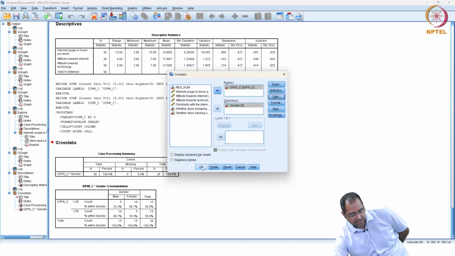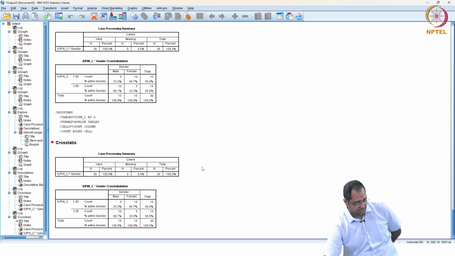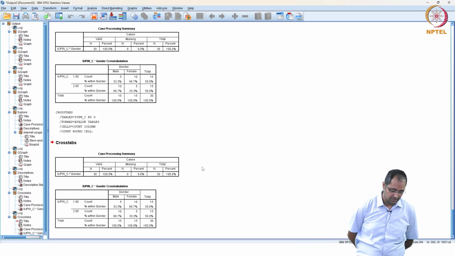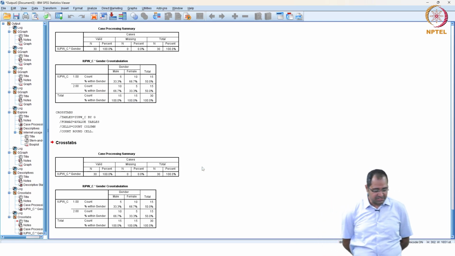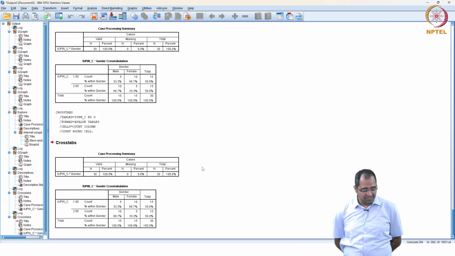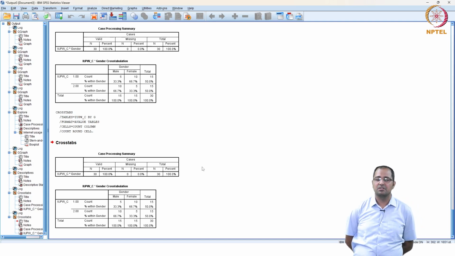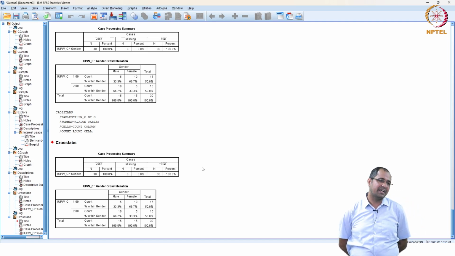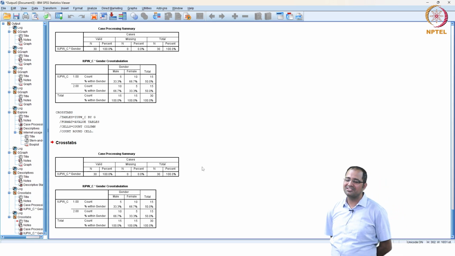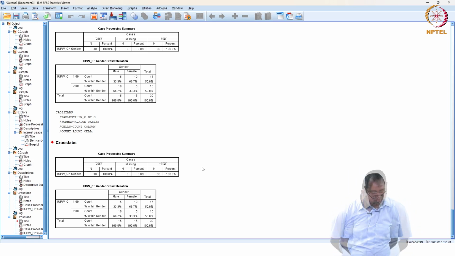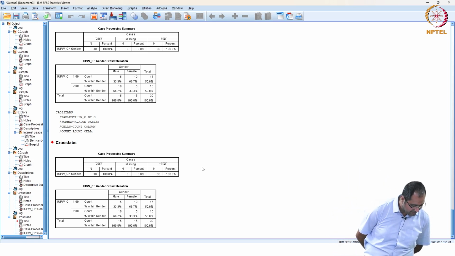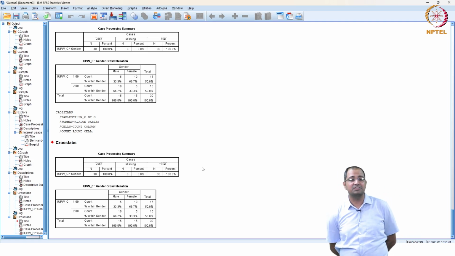Click continue, click OK, you will see this, which means 33.3%, 1/3 of the males have low internet usage and 2/3 have high, whereas this order is reversed for the females.